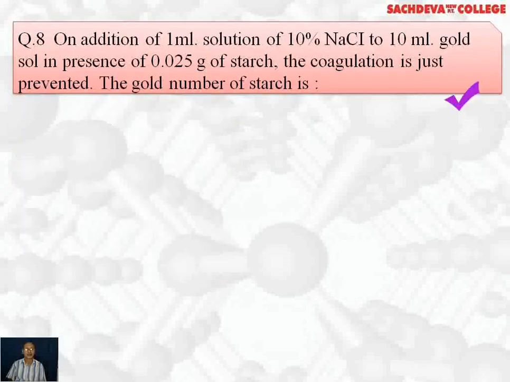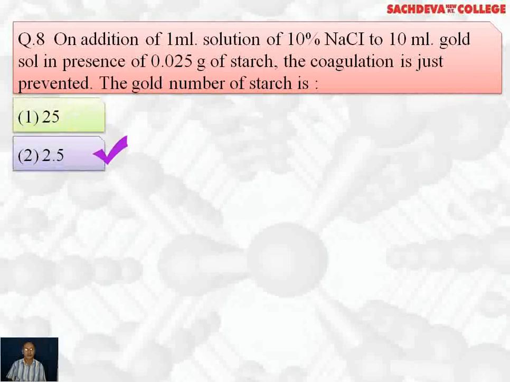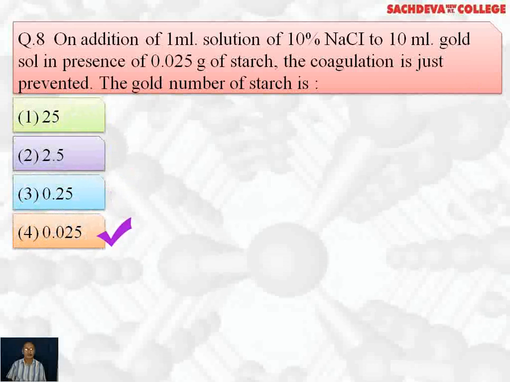Question 8. On addition of 1 ml solution of 10% NaCl to 10 ml of gold sol in presence of 0.025 gram of starch, the coagulation is just prevented. The gold number of starch is 25, 2.5, 0.25 or 0.025. The correct answer is 25.